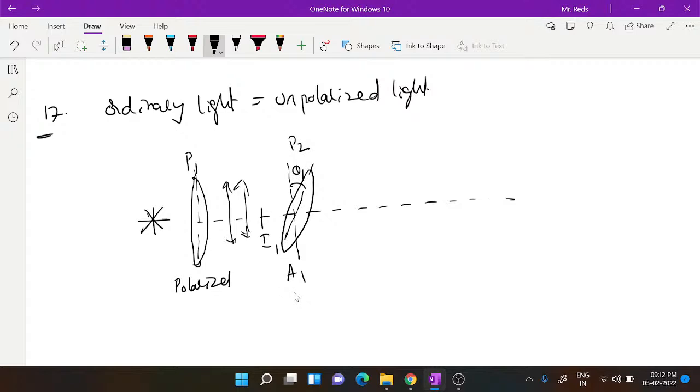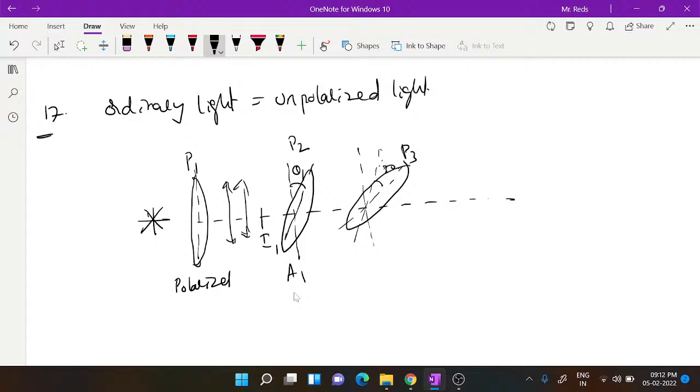The next one, with respect to this second one, is at 30 degrees. From this, another axis is passing here, so this is the third polaroid. From the first to here is 30 plus 30, 60.